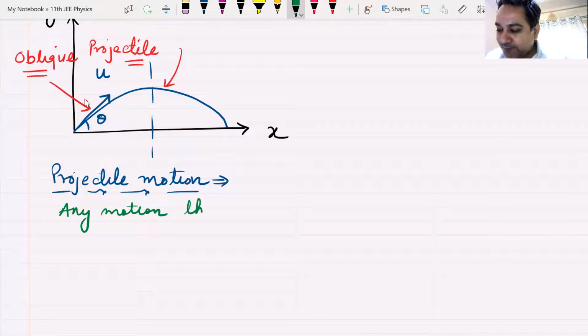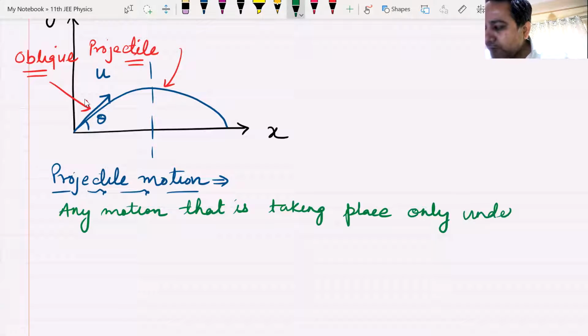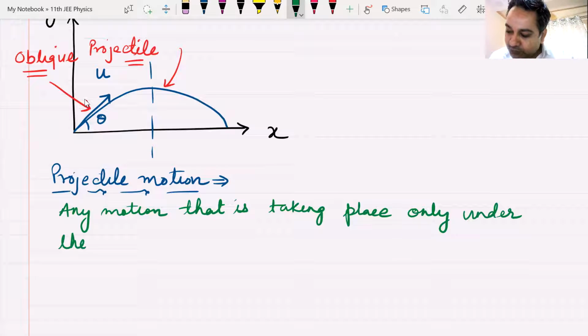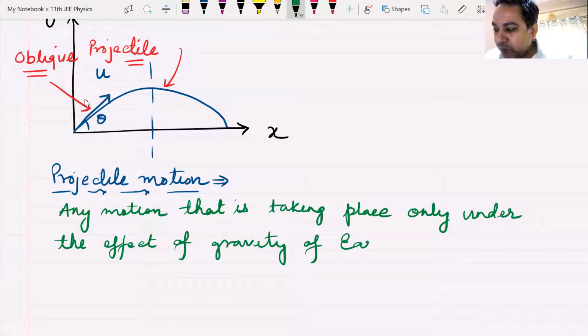Any motion that is taking place only under the effect of gravity of Earth is known as projectile motion.